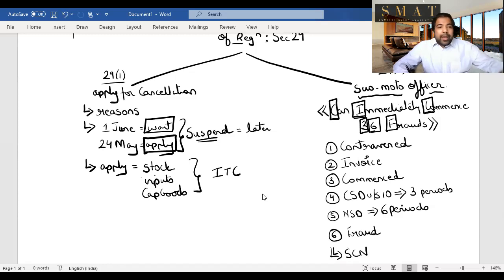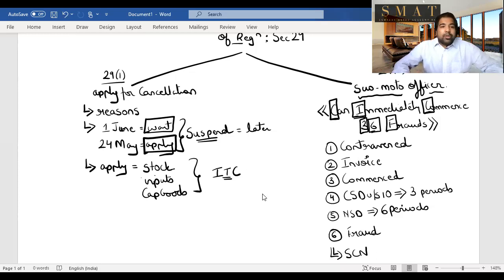So let's say you bought some bikes. For the bikes, you bought some batteries, tires and some engines. You already paid GST on it, and on that you've already taken the credit. If you've taken the credit but they're still lying with you, then you'll need to reverse it. That means you'll need to pay it back either through your credit ledger or through your cash ledger. I repeat, guys, whenever you make an application for cancellation, the application has to be accompanied by a list of your inputs, that is your engines, batteries, tires, or your input services, or your capital goods that are lying with you. You have to tell them what all are lying. Why? Because you have already taken the ITC on them, but you've still not sold them, or you've still not used the capital assets for 60 months.